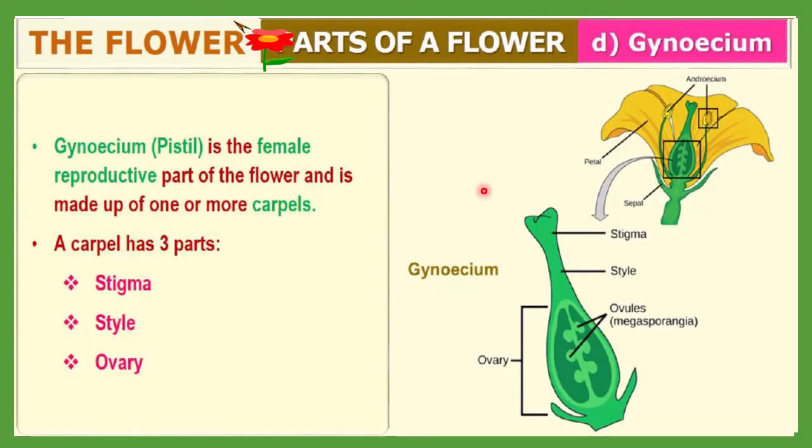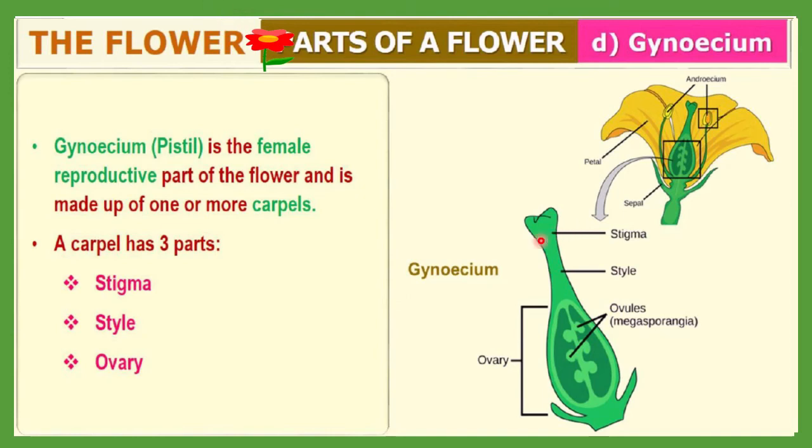Now next is the gynoecium, that is the female reproductive organ. Gynoecium is composed of these three portions: stigma, style, and ovary. Gynoecium is also called pistil. It is the female reproductive part of a flower, and it is made up of one or more carpels. Here a carpel is composed of three portions: stigma, style, and ovary.